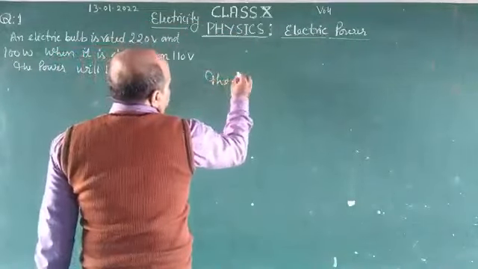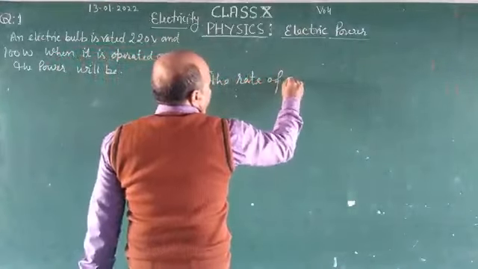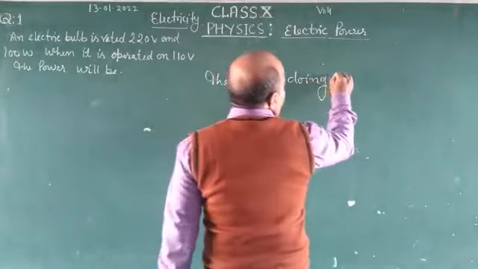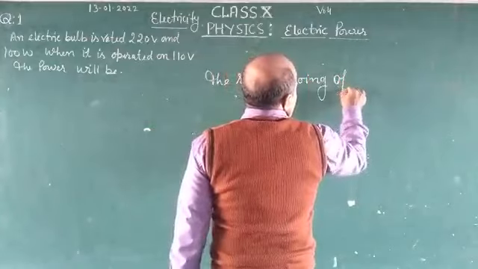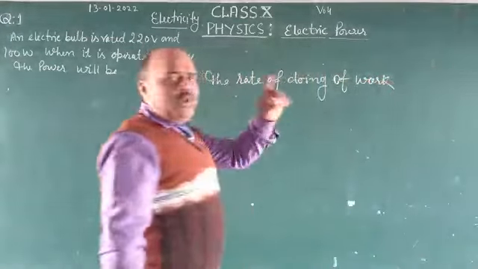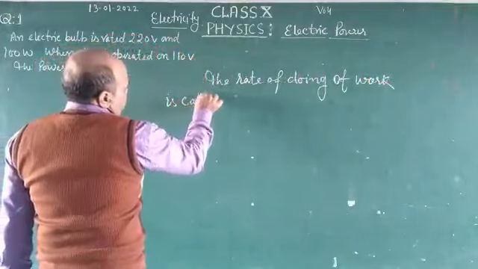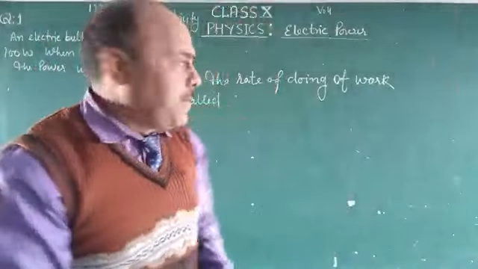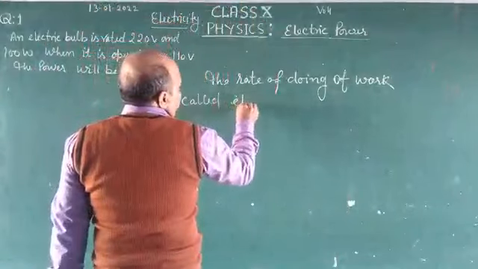The rate of doing work is called electric power.